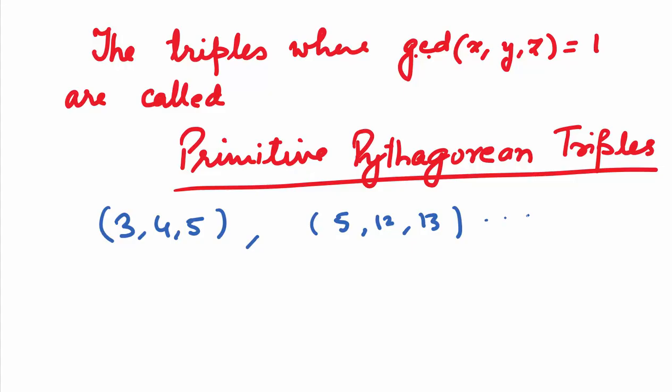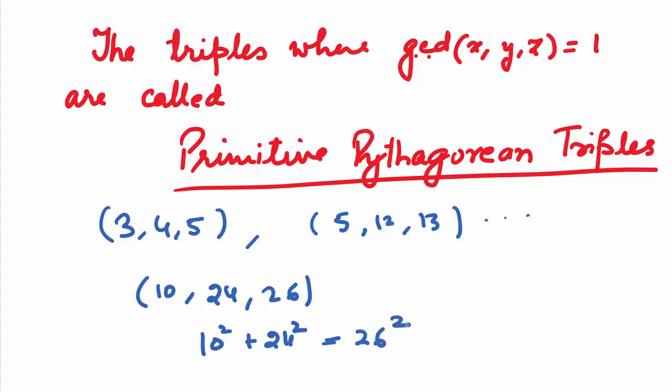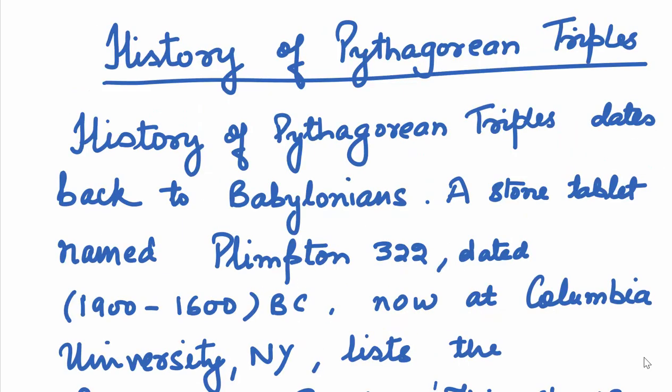Now, if you multiply the primitive Pythagorean triple by a common factor, or in other words, you scale it, that will also be a Pythagorean triple, but it will not be a primitive Pythagorean triple. What if we multiply 5, 12, 13 by 2? We will have 10, 24, 26. Here also you see that 10 square plus 24 square is equal to 26 square. Such a triple will be called a Pythagorean triple, not a primitive Pythagorean triple. Let's now look at their journey.